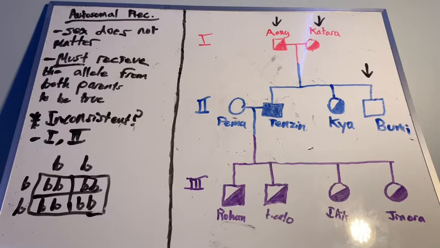Autosomal recessive inheritance. This is an inheritance that does not take sex into consideration. However, the individual who is presenting the gene must receive the recessive allele from both parents. So where does the inconsistency lie within our pedigree? It lies between generations 1 and 2. If both the parents are going to be homozygous recessive, the child also has to be homozygous recessive.